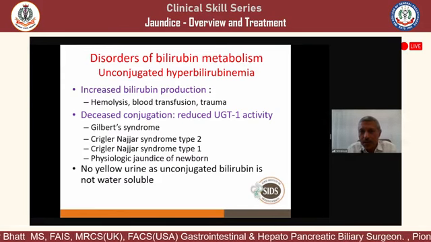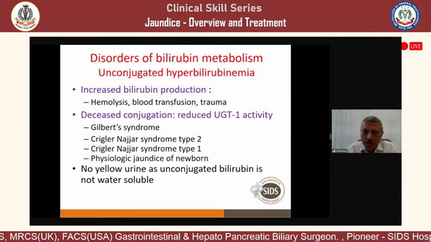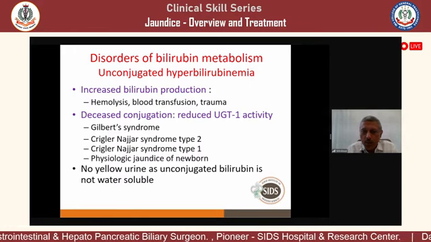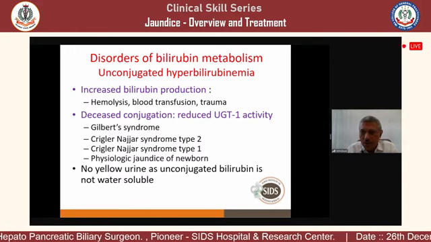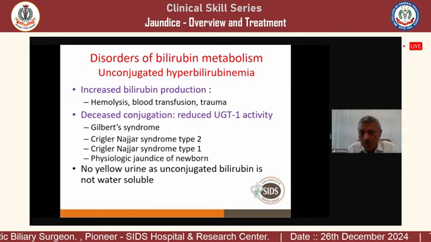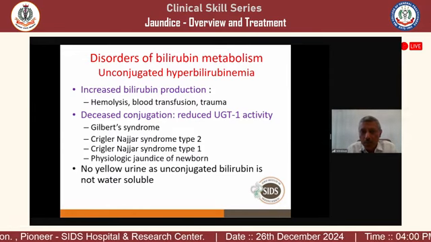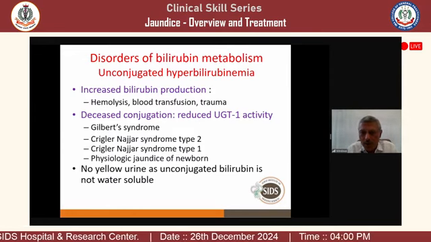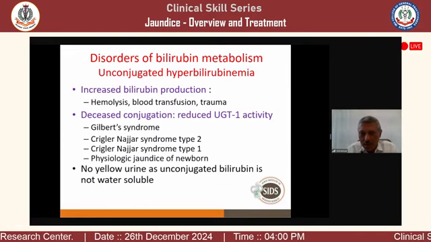When this deficiency is more pronounced, the patient has Crigler-Najjar type 2 syndrome. It is a very rare condition. I think I have seen only 2 patients in my life. They usually present between the age of 15 and 20, but life expectancy is not much.